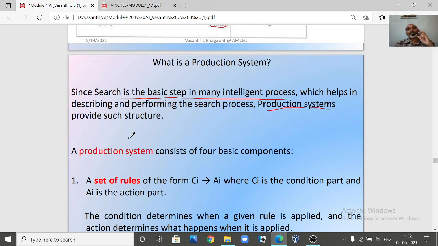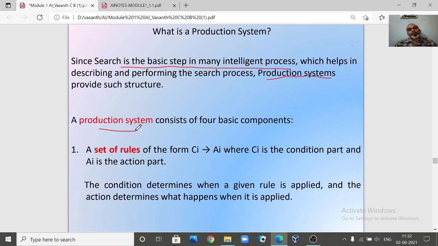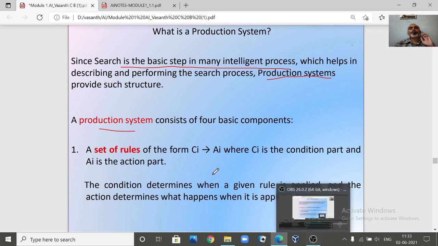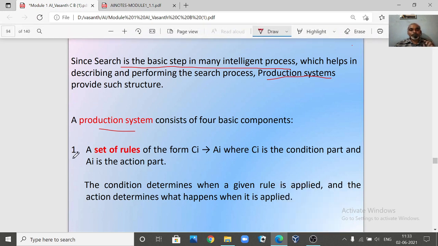A production system provides a structure for us to build a very good intelligent system. So how can you define a production system? A production system consists of four important components. The first one is the set of rules.